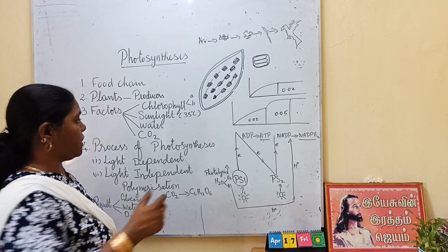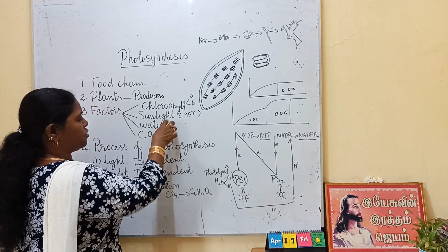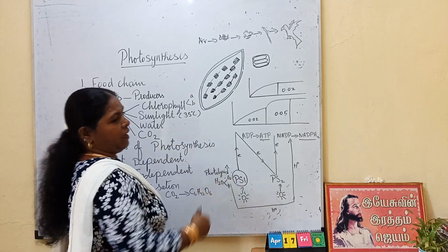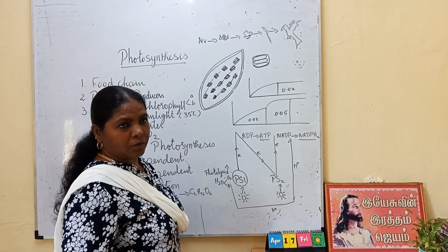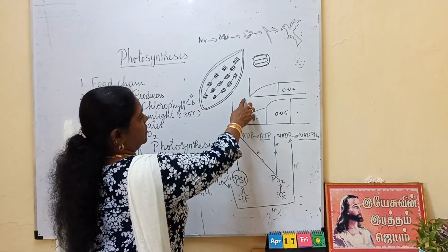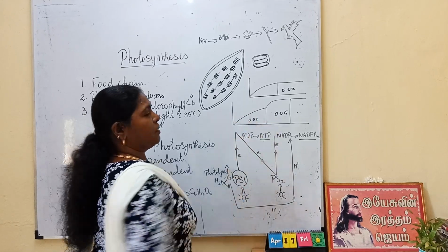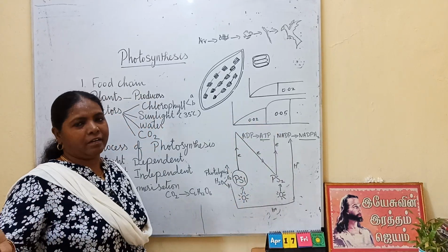Okay, so that is how sunlight and carbon dioxide together are used in growing the plants by increasing the concentration and increasing the temperature.